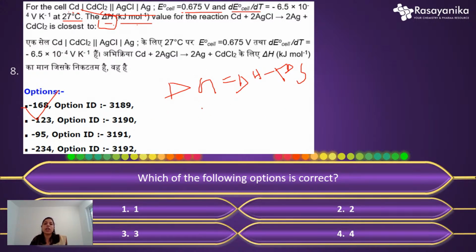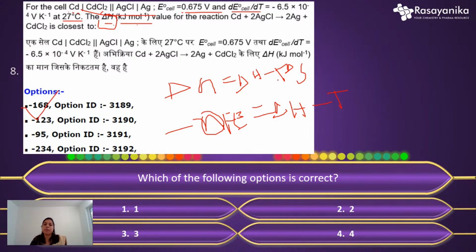So what is the Gibbs equation? What is the formula of Gibbs energy? So we can say minus NFE. Okay. So delta G, we replace it with the NFE value, where N is the number of electrons transferred, F is the Faraday, and E is the potential. Okay. So E0 value basically. And this equals delta H, which we have to calculate, minus T into delta S.